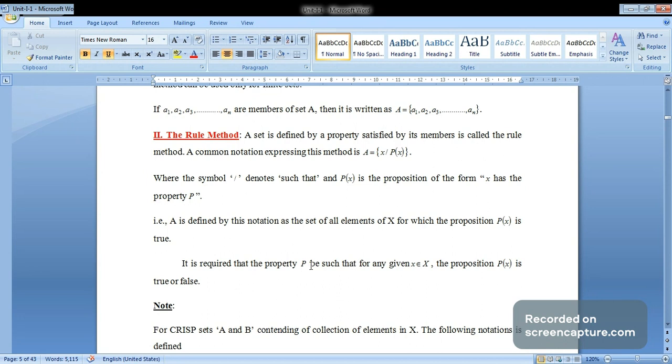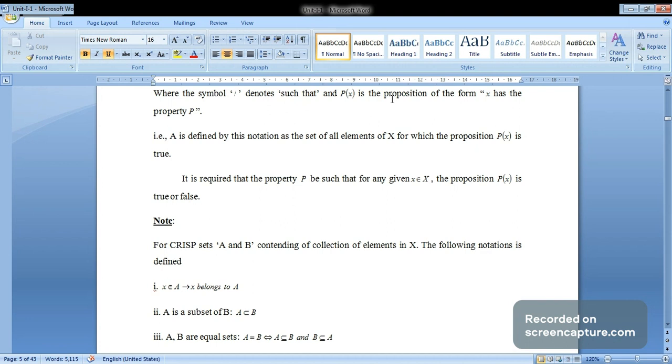It is required that the property P be such that for any given x belonging to X, the proposition P(x) is either true or false.